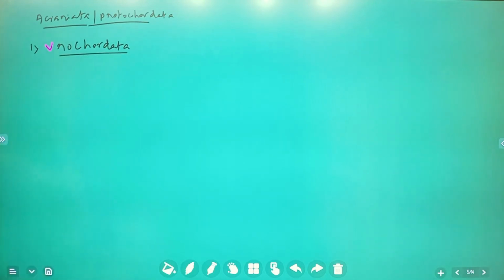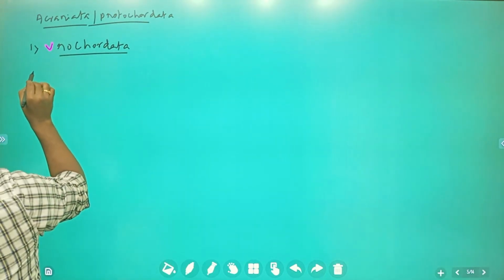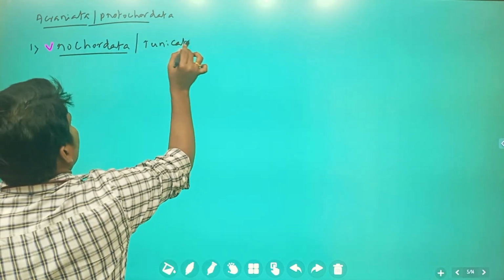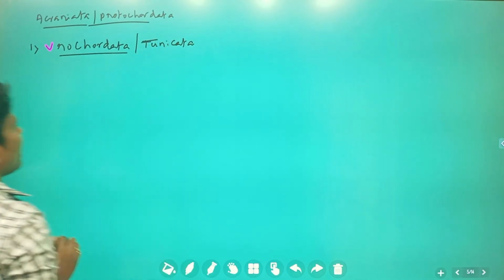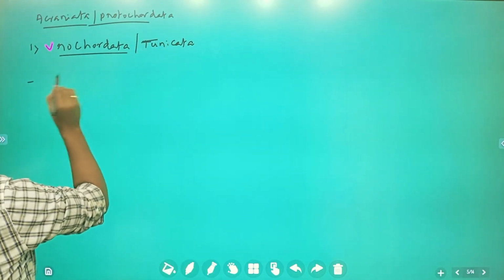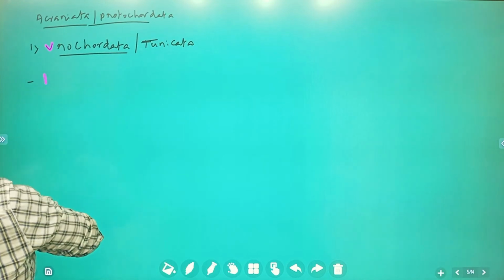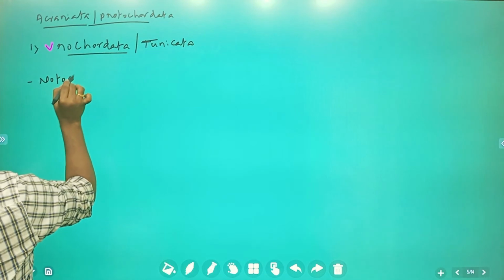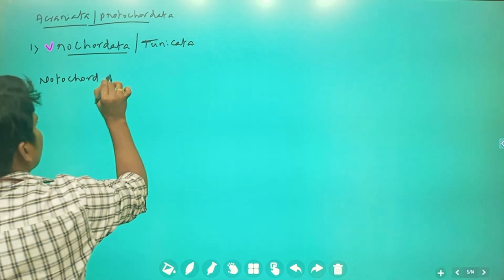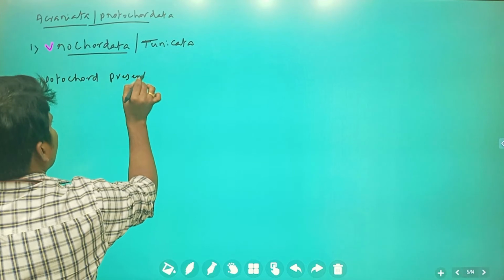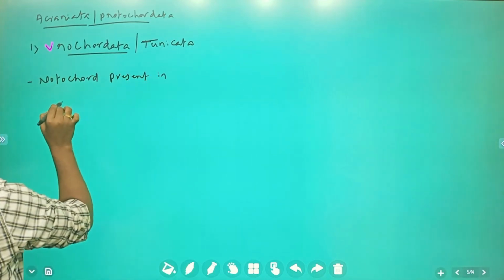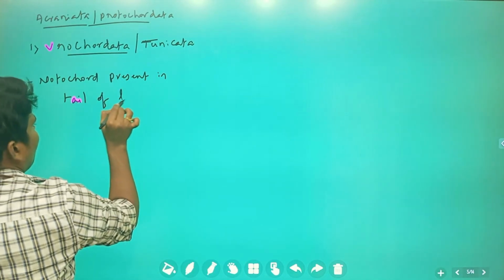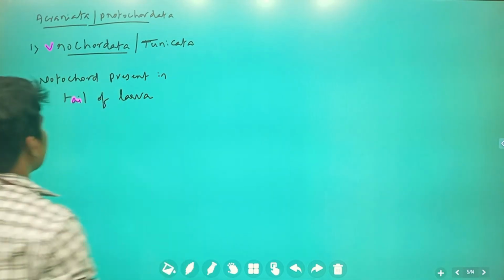Urochordata. First, we are going to discuss urochordata, also known as tunicata. Why are these organisms called urochordata? The notochord is present in the tail of the larva. So that's why these are called urochordata.